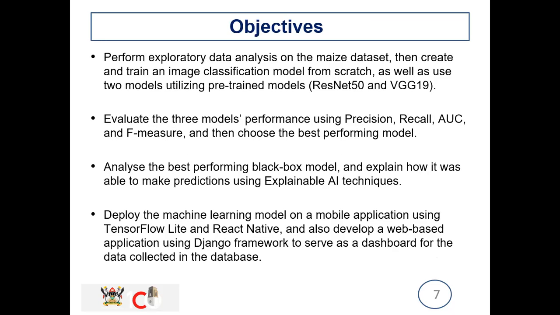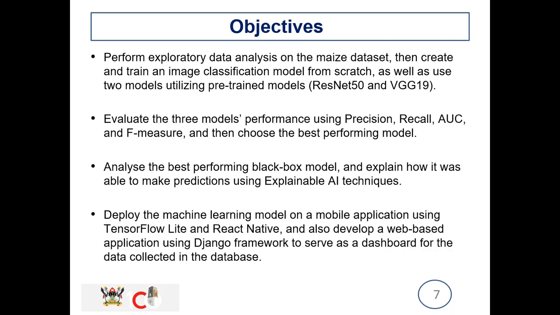So part of our objectives is that we are performing image data pre-processing and exploratory data analysis on the main data set, and then creating an image classification model from scratch and using transfer learning on pre-trained models like ResNet50 and VGG19. Another objective is to evaluate the three models' performance. We shall use recall, accuracy, and F1 score, then select the best performing model.